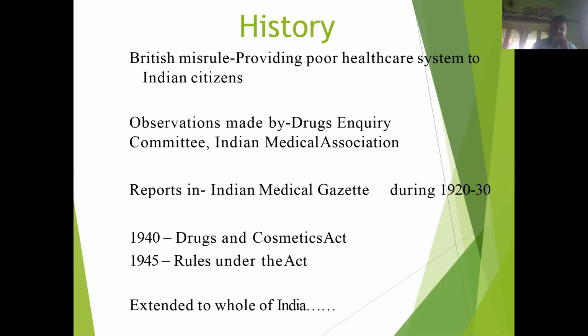From the circumstances of the British misrule, providing a poor healthcare system to the Indian citizen, some observations were made by the Drug Inquiry Committee and Indian Medical Association, two regulatory bodies. They reported to the Indian Medical Gazette during 1920 to 1930. Then in the year 1940, the Drugs and Cosmetic Act was passed, and in the year 1945, the rules under the Act were passed, and then it was extended to whole India. This is the history of the Drugs and Cosmetic Act.